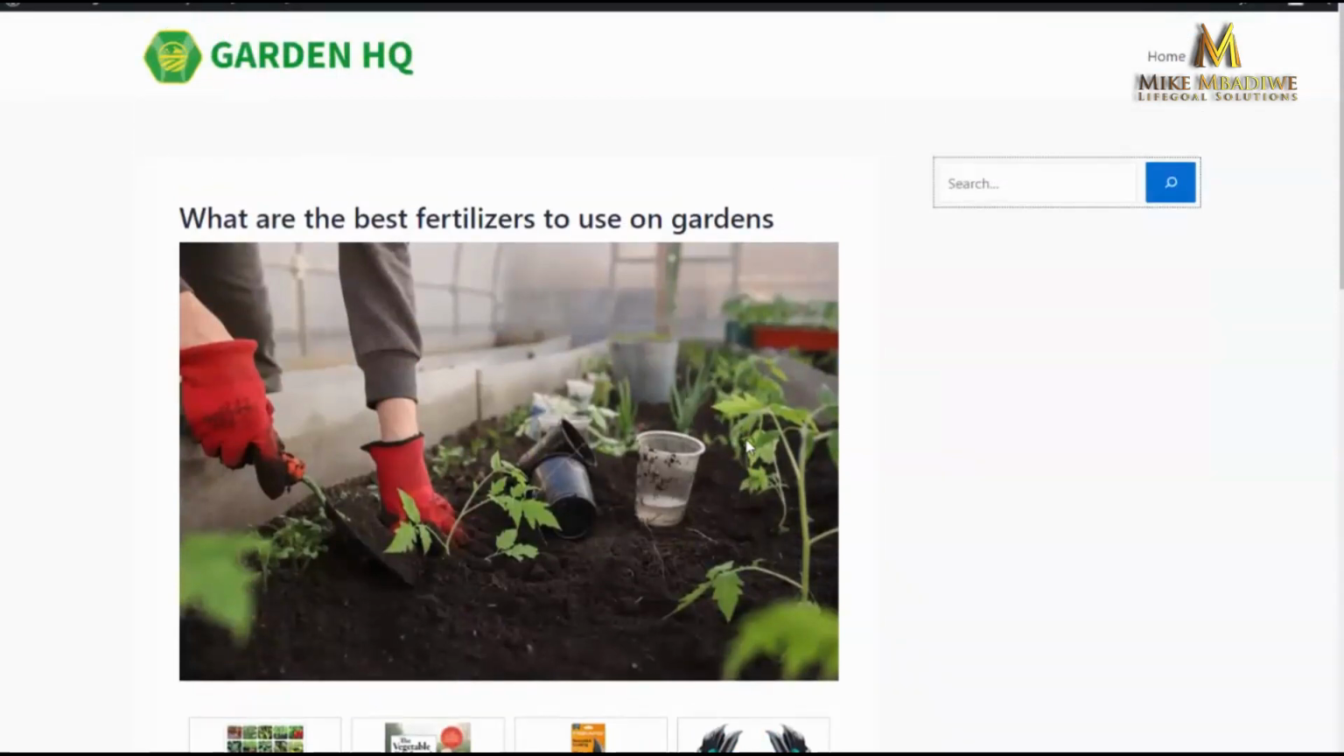So again, that is how easy the software is to use. And there's really no limit on what you can do with the software, because you can continue to create more and more content, create as many AI images as you want, or rewrite as much content as you want as well.